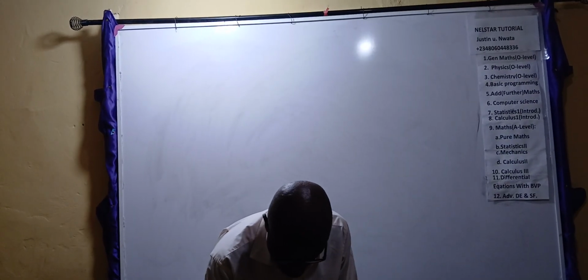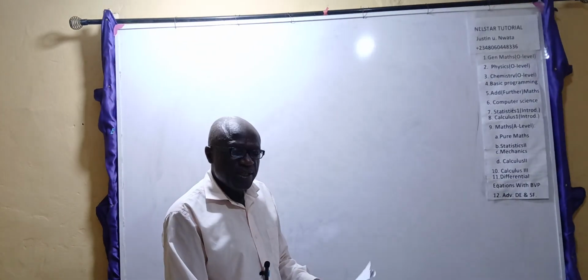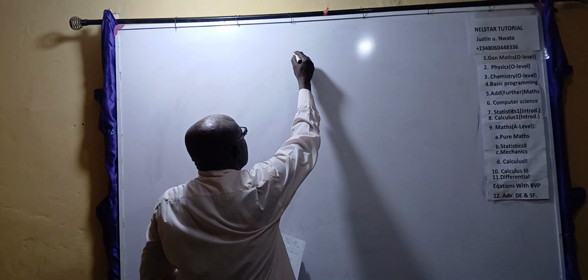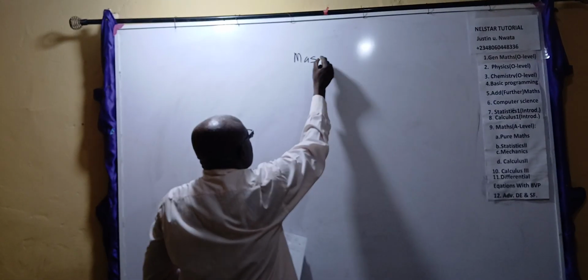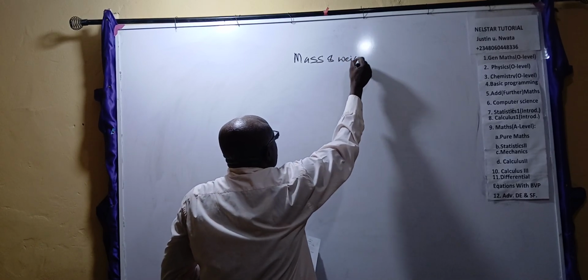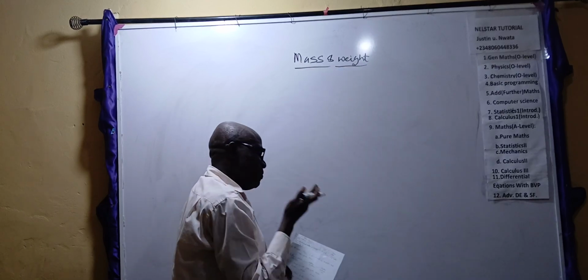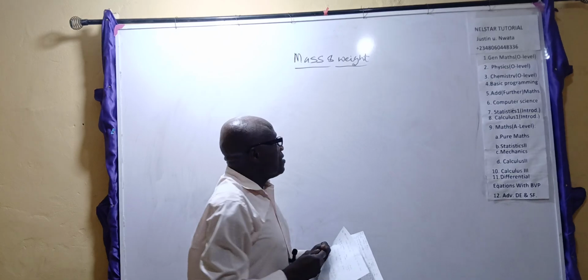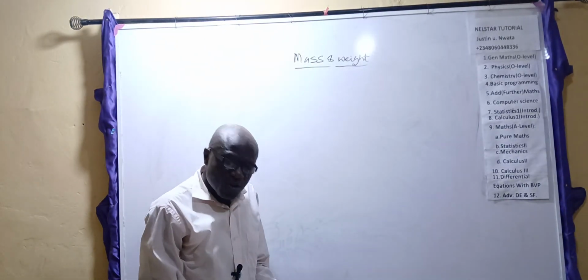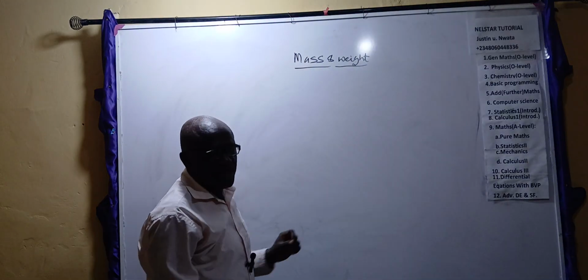Today, we are going to look at a very important topic, which I can describe as a gateway into the study of chemistry and physics. That topic is what? Mass and weight. It's a gateway into the study of chemistry and physics. You can call it a physics topic, you can also call it a chemistry topic. But for somebody who really wants to understand chemistry and physics, you must understand the difference between mass and weight.